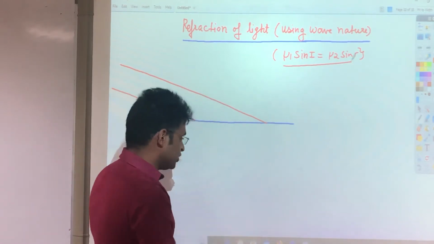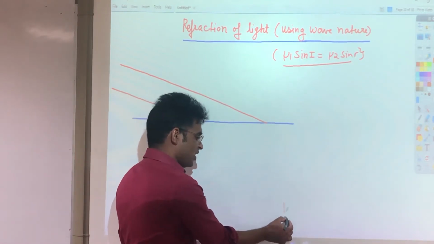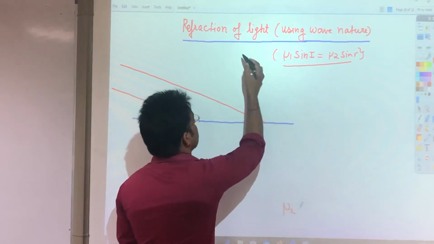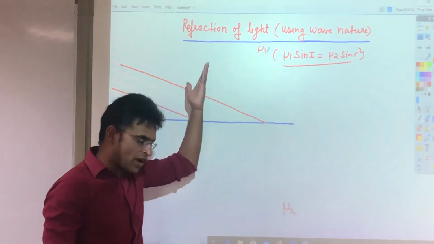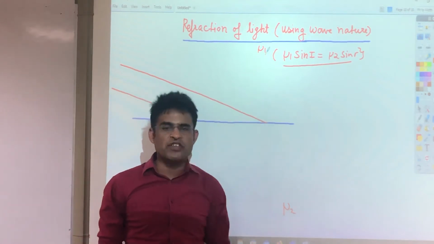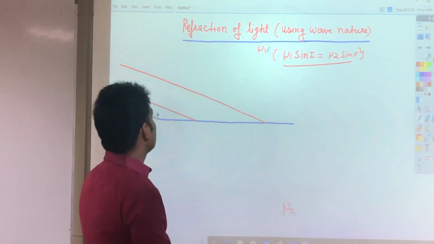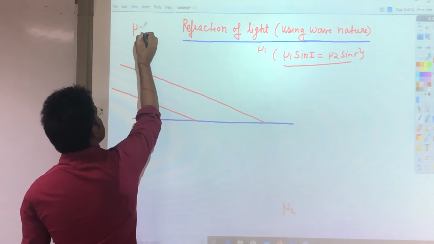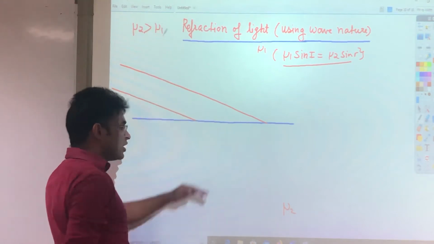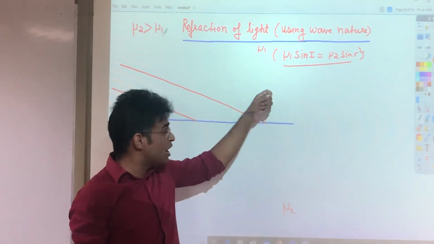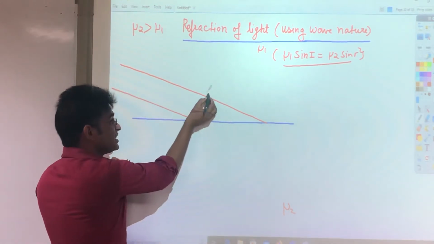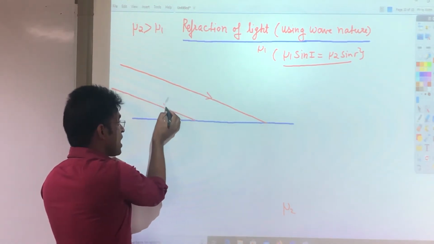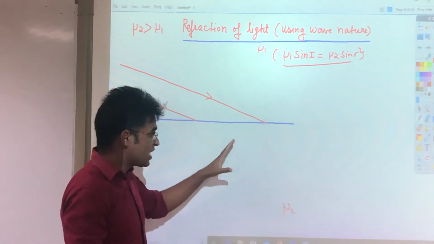Below this blue line the refractive index is mu2, and above this blue line it's mu1. Means the above medium has refractive index mu1 and the below medium has refractive index mu2, and right now I am considering mu2 is greater than mu1. Means this downward medium is the denser medium and the upward medium is the rarer medium.